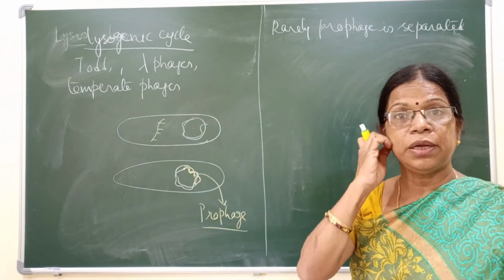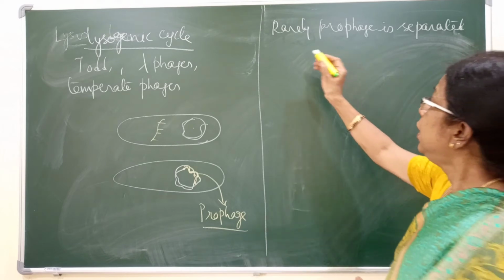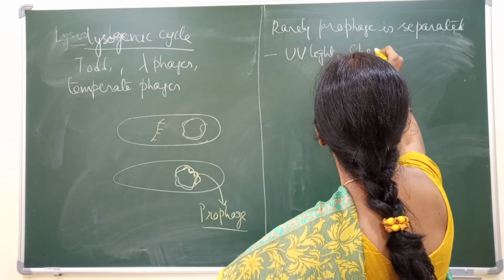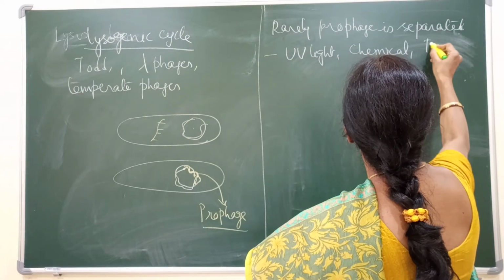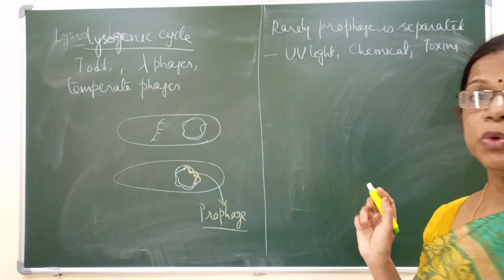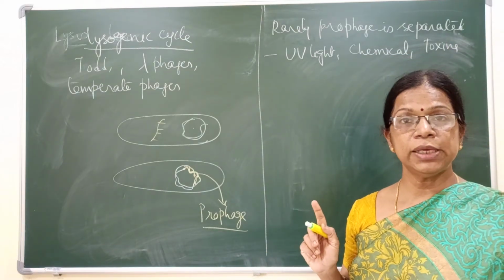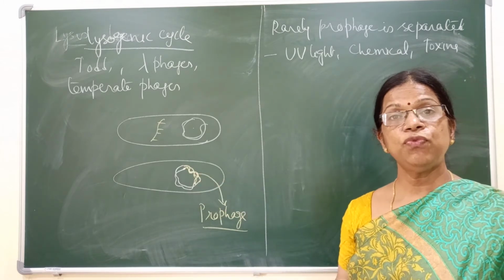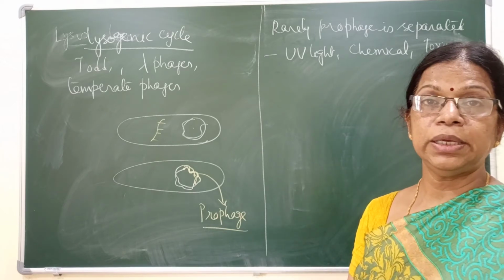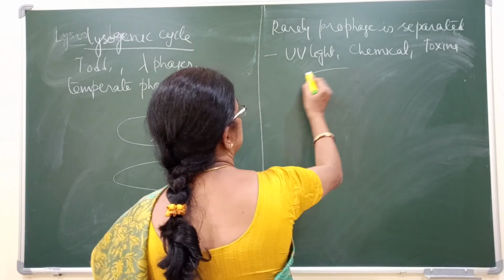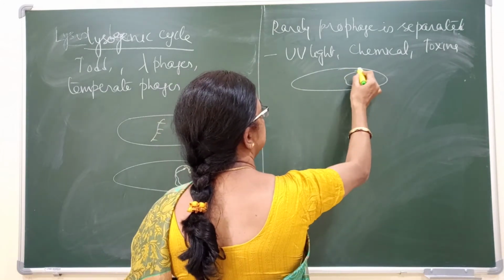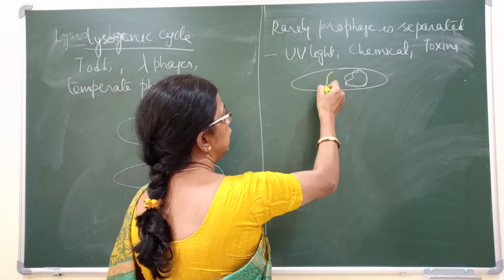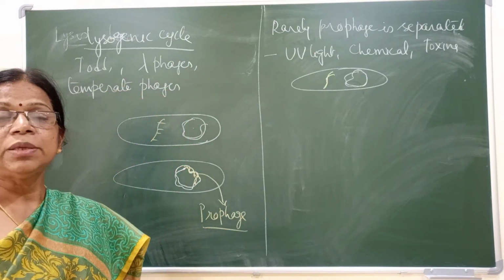Under what conditions will the prophage be separated? If the cell is exposed to UV light, chemicals or toxins, then this prophage can get separated. When it gets separated, it lies separately. This is the bacterial DNA, where it was already integrated, and the prophage can come out and lie separately.